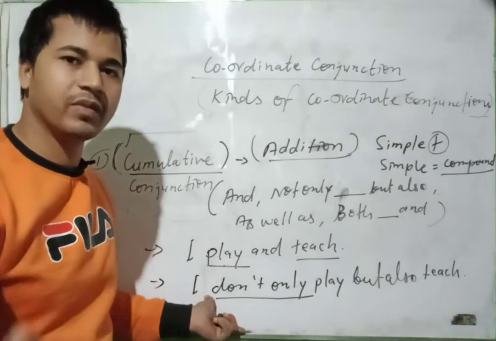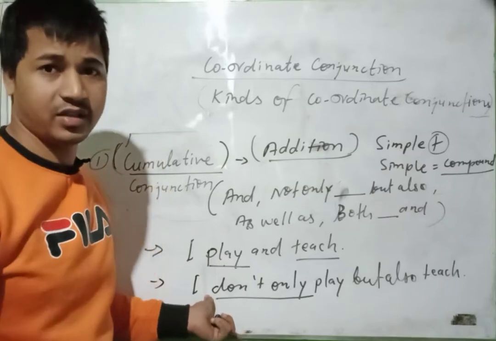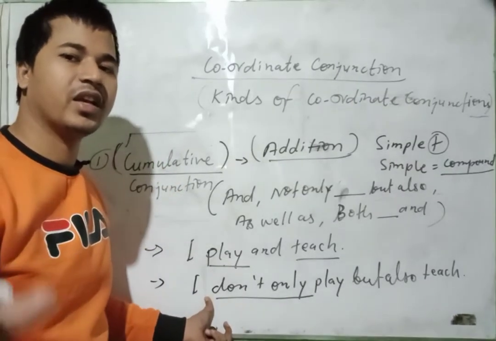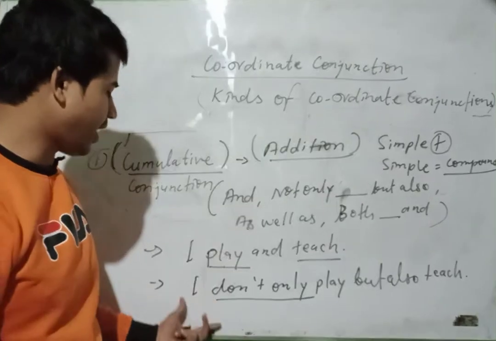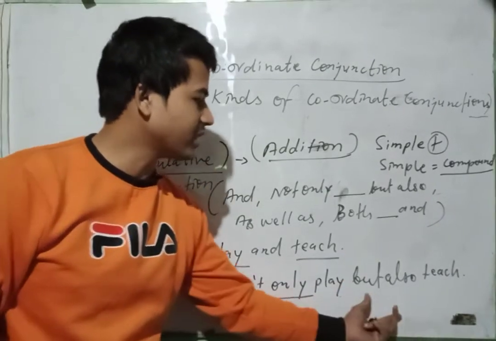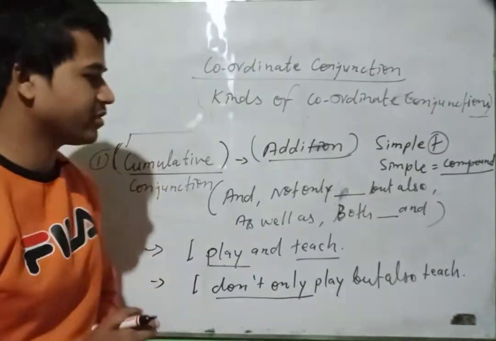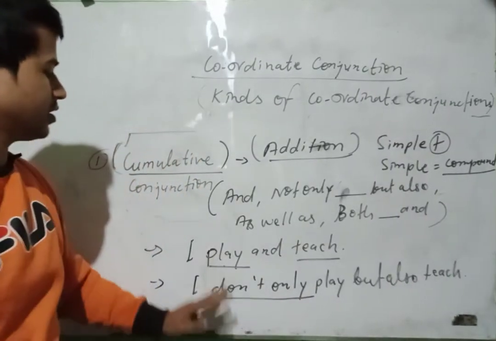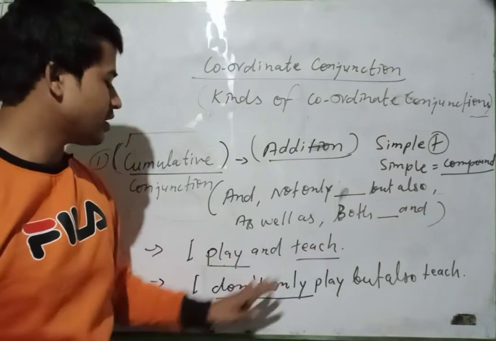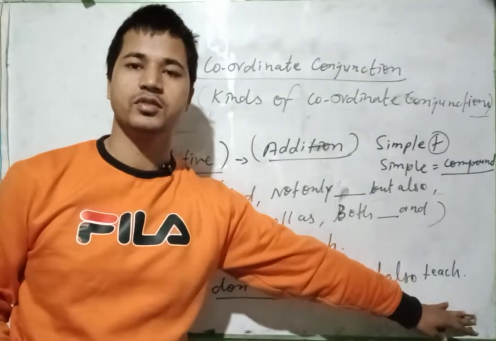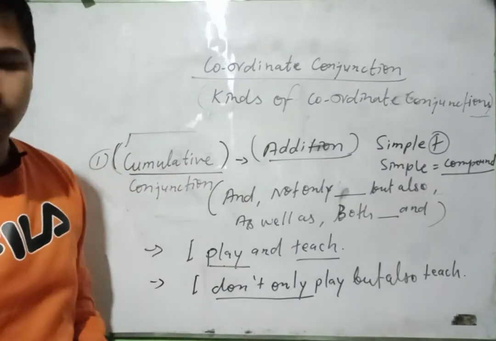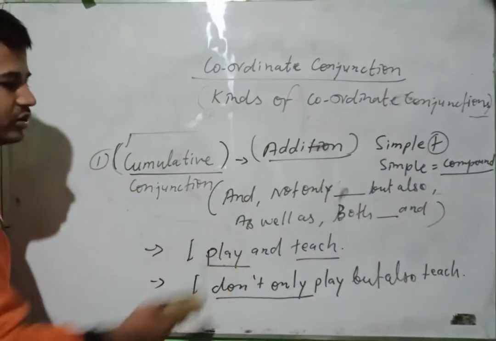I hope you know very well the structure of all the tenses. Don't worry, I'll teach you all the tenses again. I play and teach. I don't only play but also teach. Clear? Two sentences here, and you can write down more. First note it down.